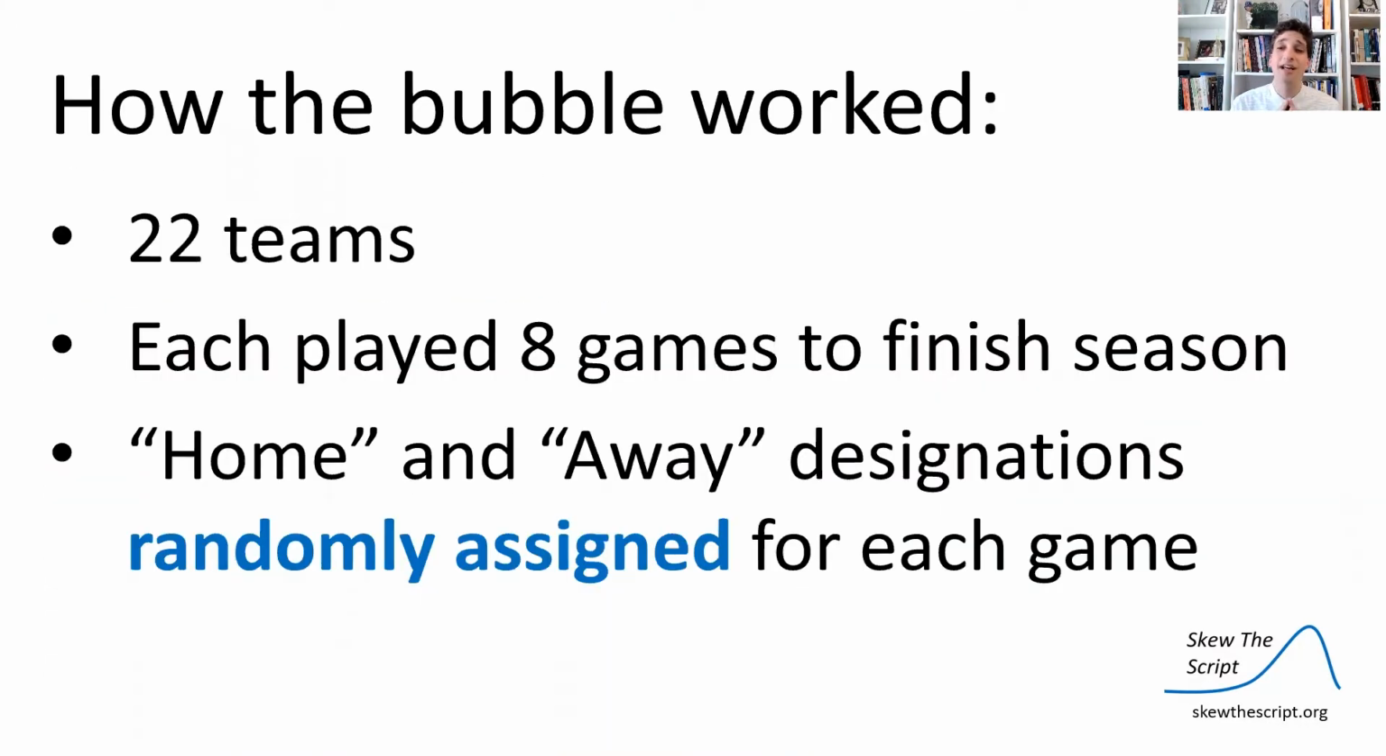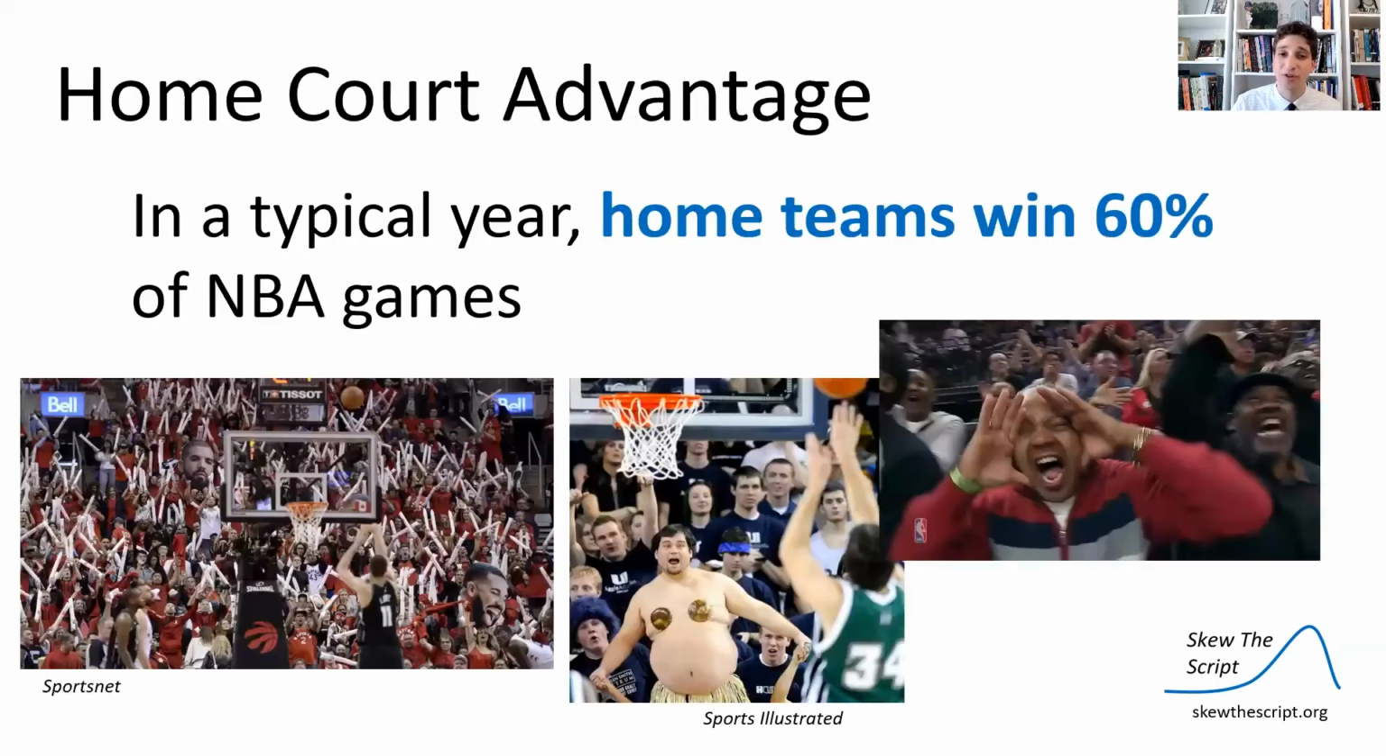Here's how the bubble worked. There were 22 teams, each played 8 games to finish their season, and the home and away designations were randomly assigned for each game. There was no true home team or away team because you're not playing in your home stadium. It was just saying, okay, there are 2 teams playing this day. We're going to randomly select one to be home, one to be away, and we're going to play the game. So it was kind of arbitrary.